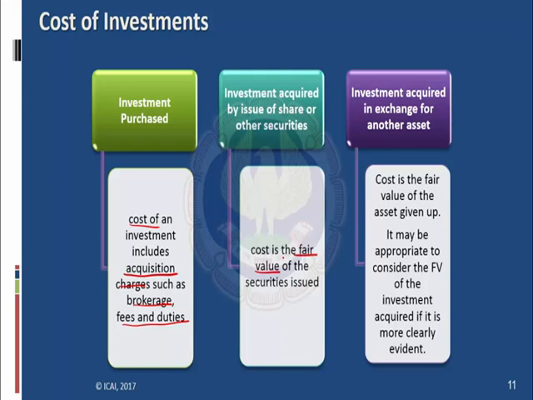So the third form is investment acquired in exchange for another asset. The first example was crystal clear: the entity is paying cash for acquiring an investment. The second example is the entity issuing its shares or securities for acquiring another investment. The third one is investment acquired in exchange for another asset. So the entity is giving a machinery in return for acquiring an investment of, let's say, 500 shares of another entity. In such a case, the cost is the fair value of the asset given up. Like in the previous case, where the cost is the fair value of the securities issued, it means the fair value of the securities given.